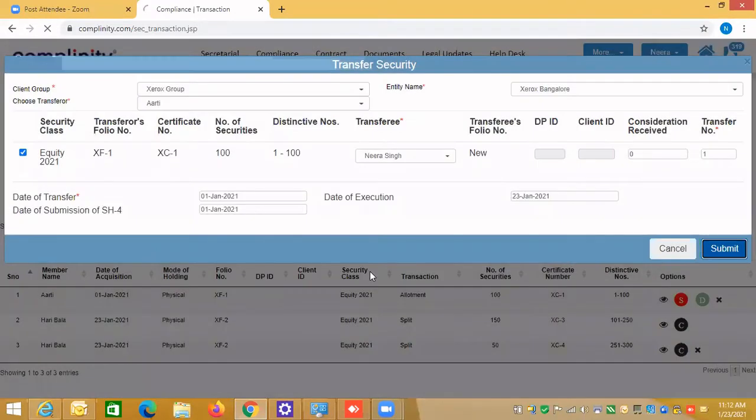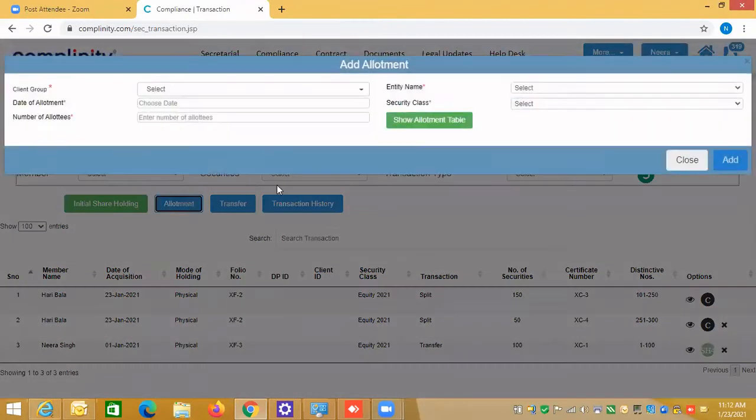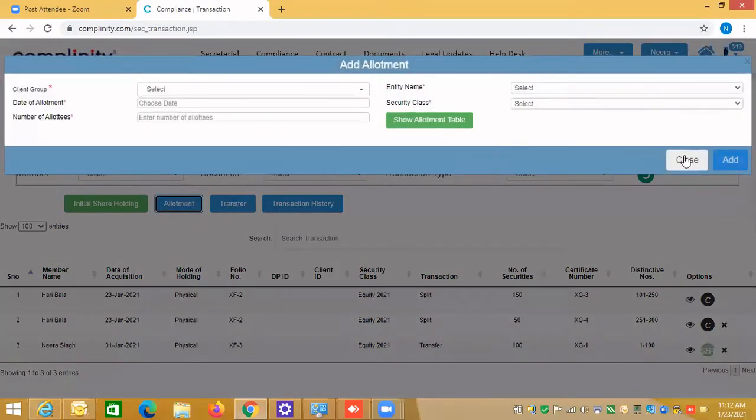So I've done one transfer. You see, you have done SH4, you can generate it. And then once you do the SH4 here, you can directly go here and generate the share transfer form also. So that way you can do. So we have done the allotment, we have done the split, and we have also done the transfer. So this way, this share holding all works.